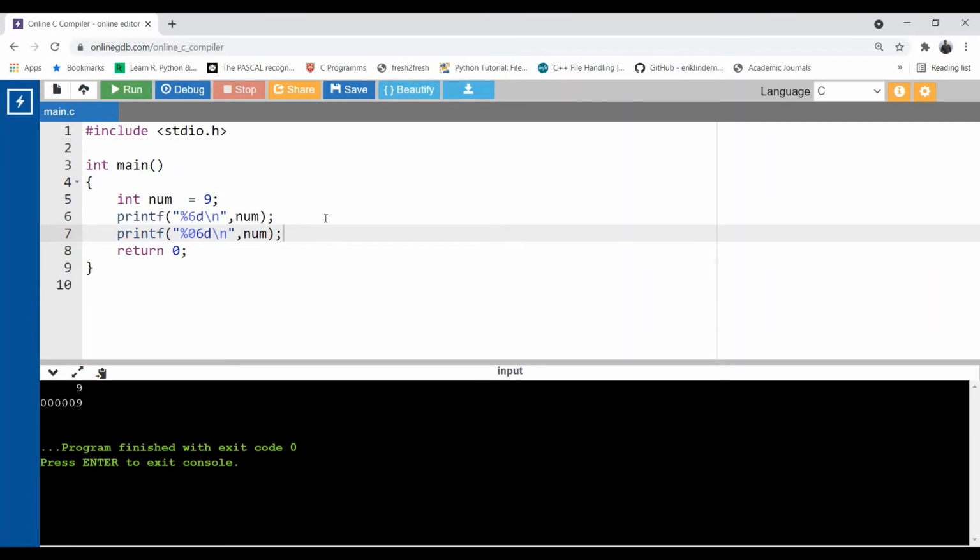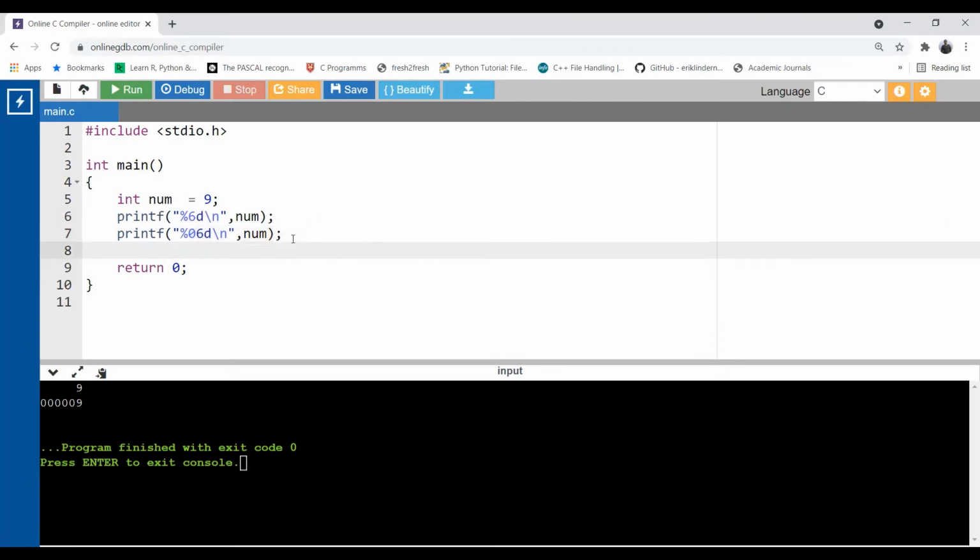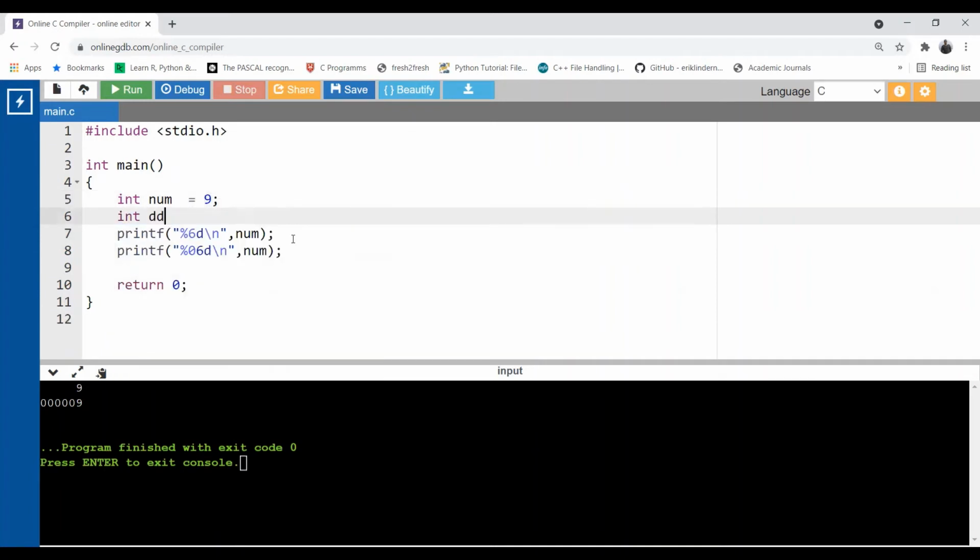This style we can use to print a date format. Suppose we have 3 variables, and you have taken input from the user: dd, mm, and yyyy. Year is always in 4 digits.